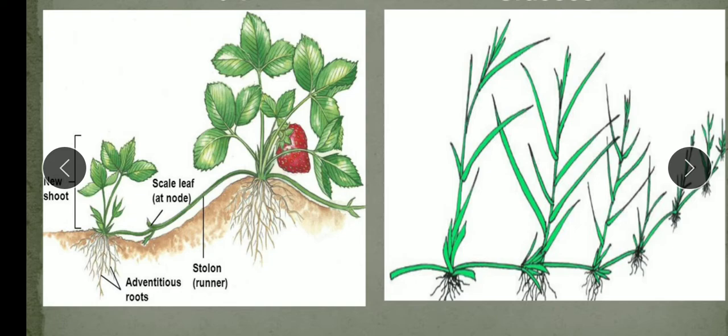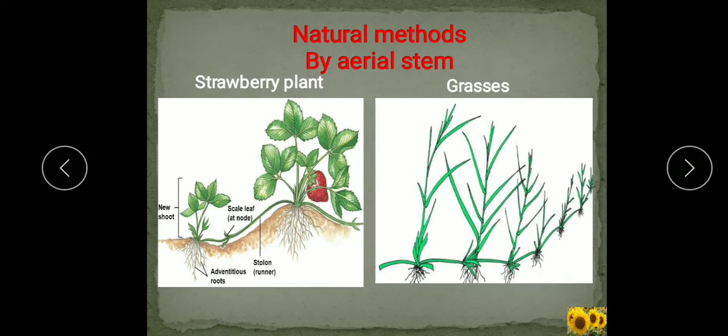So, this is the method in which reproduction takes place by the aerial stem. Means it is through the stem which is present above the soil, aerial stem.